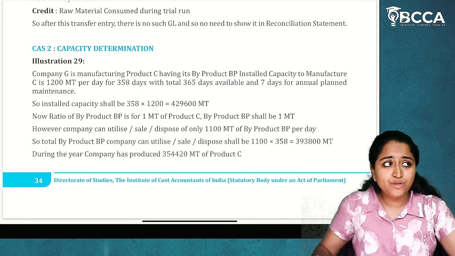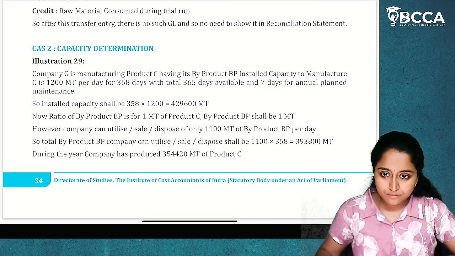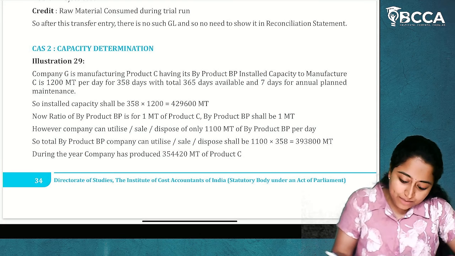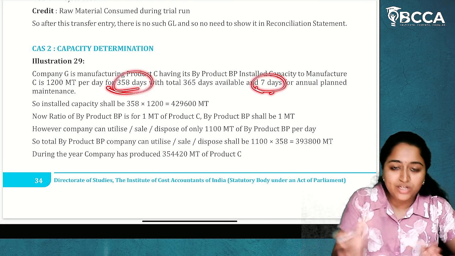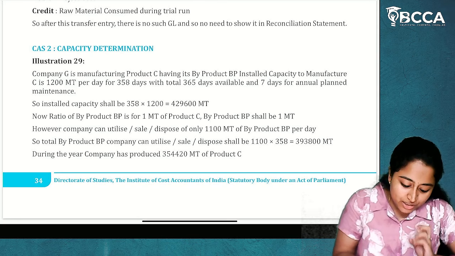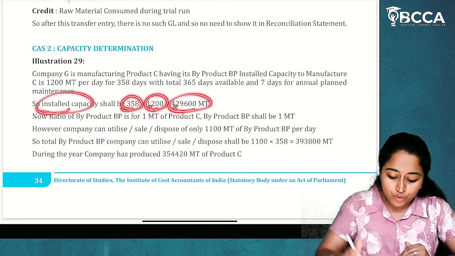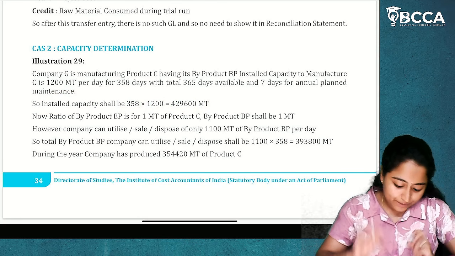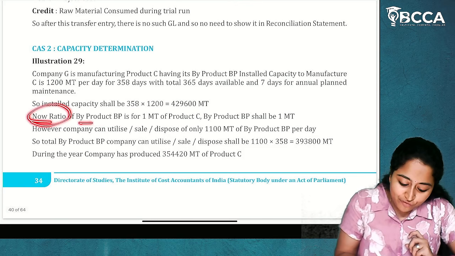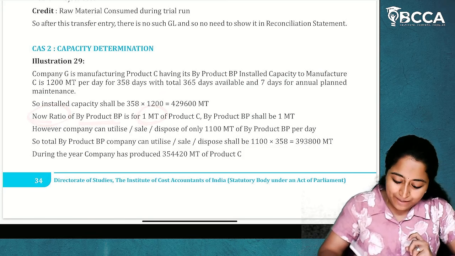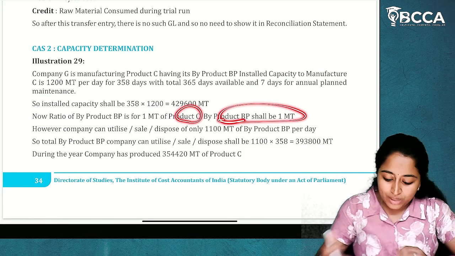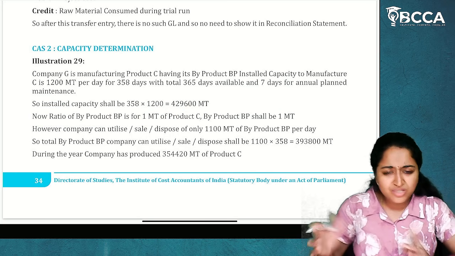So, annual planned maintenance is for 7 days and totally it works for 358 days. So, they have given installed capacity with 358 into 1200, which is 4,29,600 MT. Okay. Now, the ratio of byproduct PB is, for 1 MT of product C, byproduct PB shall be 1 MT. So, this is about MT.